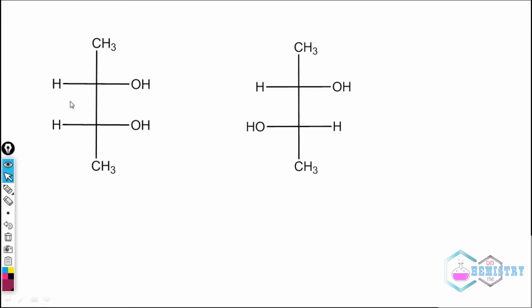And these two compounds are not mirror images of each other, so there is no question of getting superimposed. If they are not mirror images, they will not be superimposed at any cost. So these two compounds are diastereomers. So here is the total part. If a compound is a superimposable mirror image, that means it will be a meso compound. If the compound is a non-superimposable mirror image, they will be enantiomers, and if they do not form mirror images, they will be diastereomers. So let's come to the questions part now.